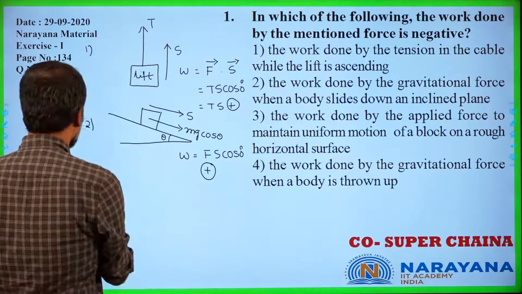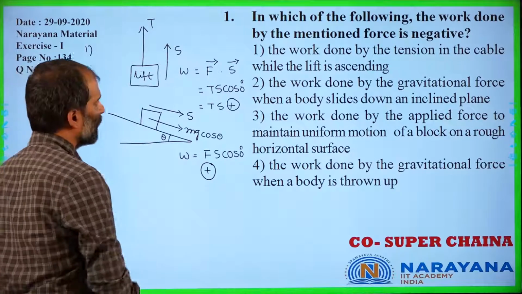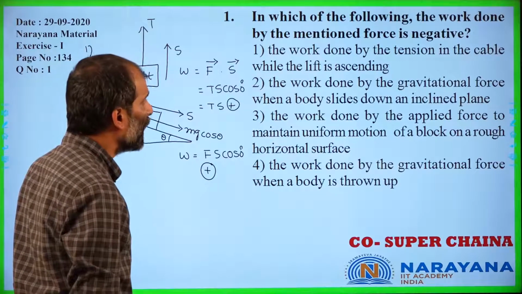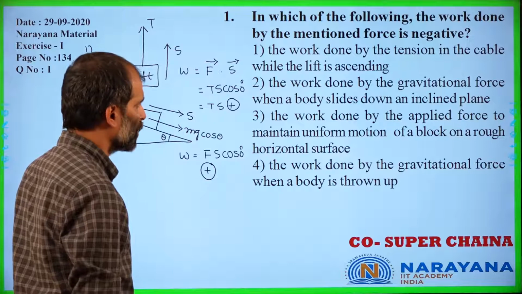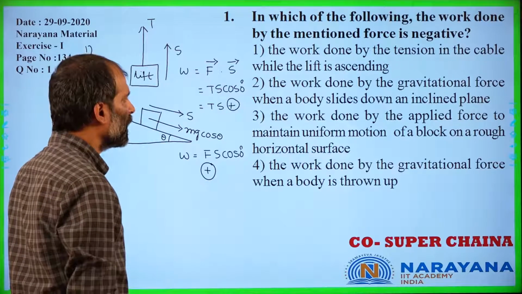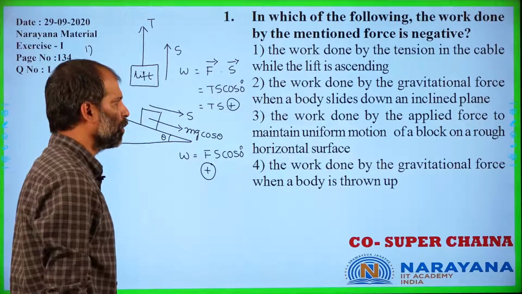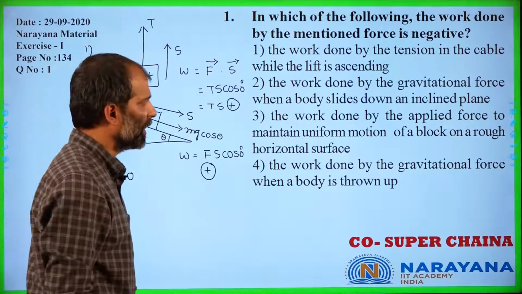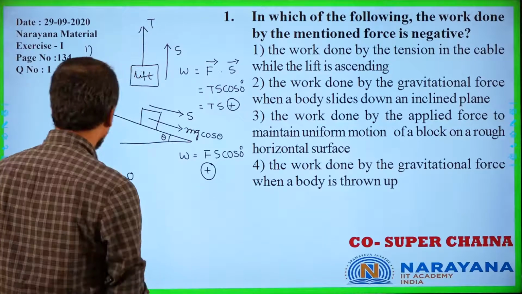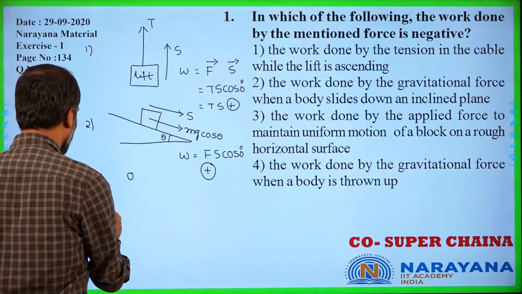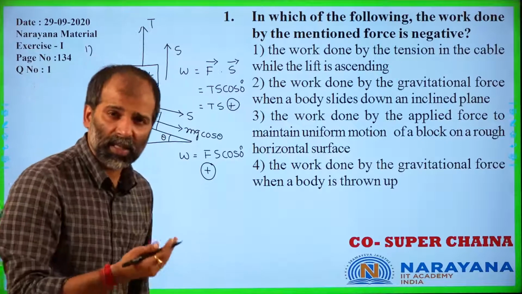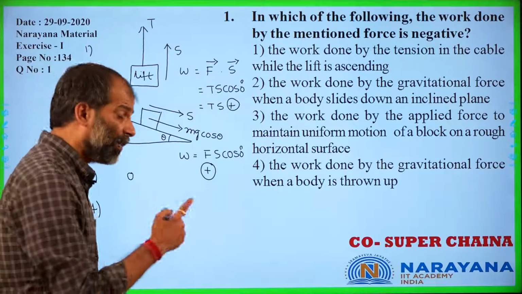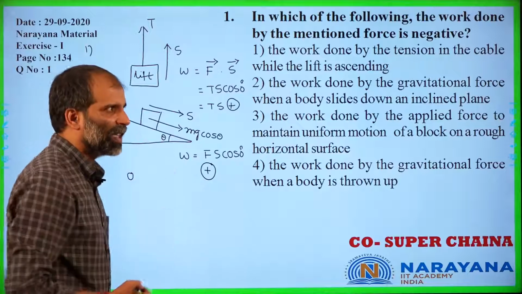Coming to our third option, the work done by the applied force to maintain uniform motion of a block. When you consider uniform motion, acceleration would be equal to 0, and the work done would be 0.